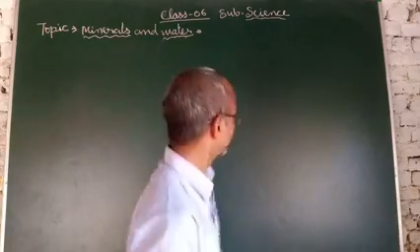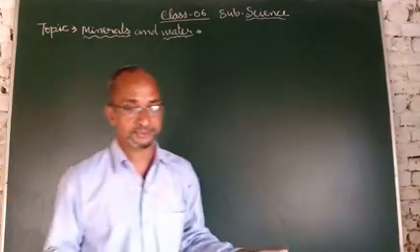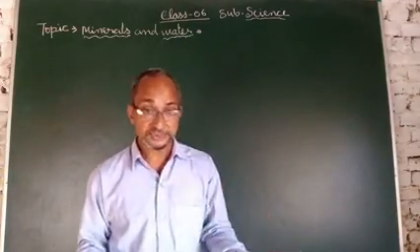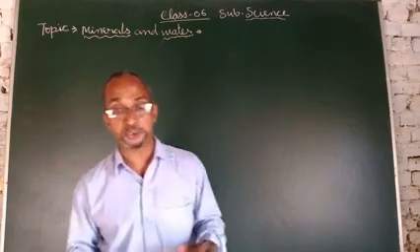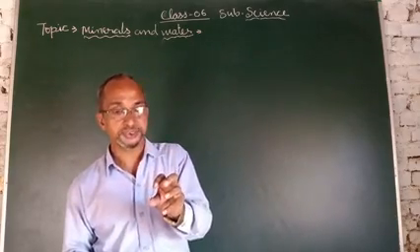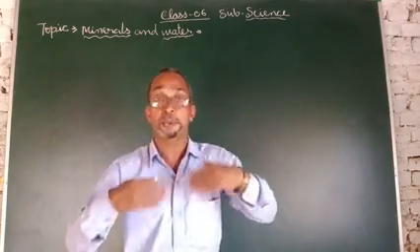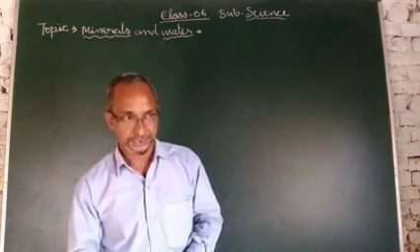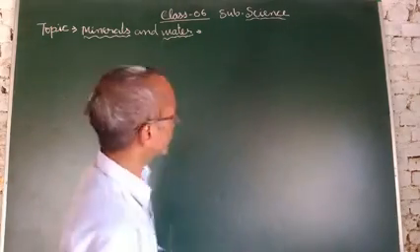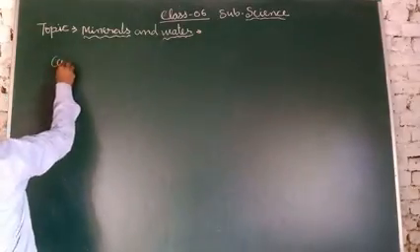Minerals are required by the human body in very small amounts, but they are enough to control growth, development and a healthy body. So first, the function of minerals, starting with calcium.